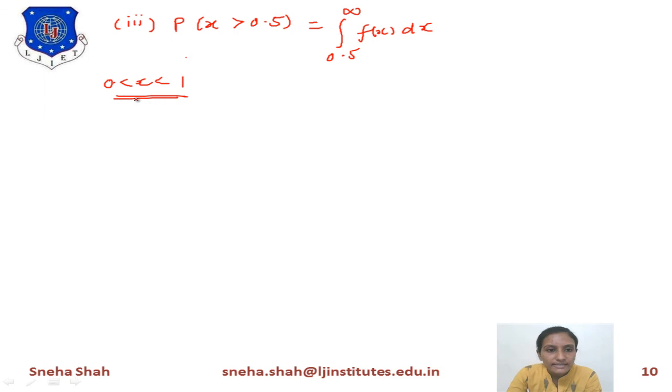So for this range only you have been given f of x. So this range 0.5 to infinity will get divided into two parts, 0.5 to 1 and 1 to infinity.